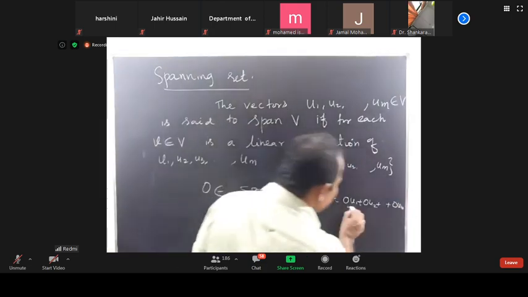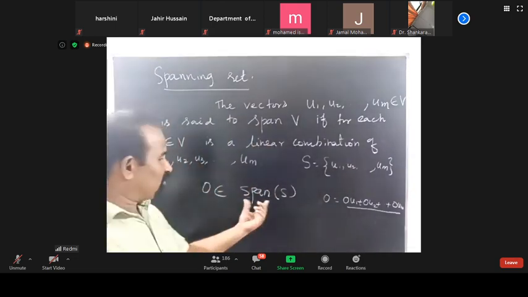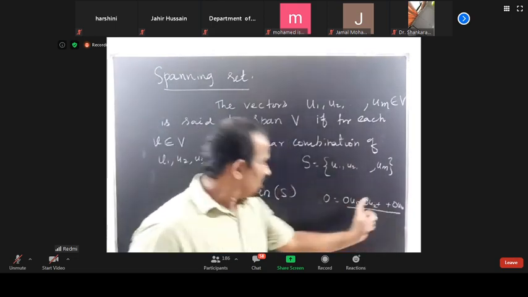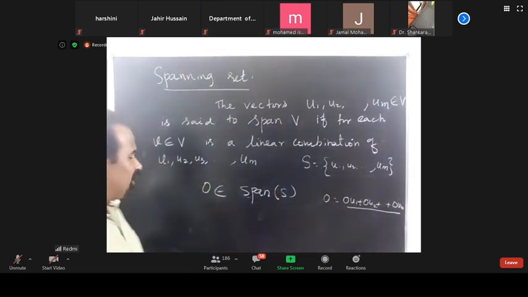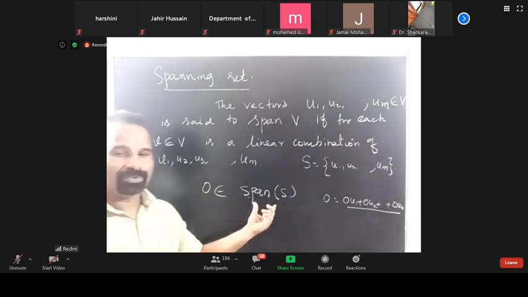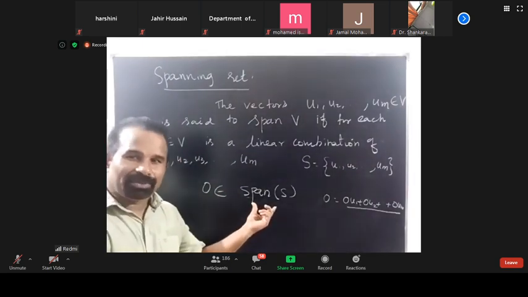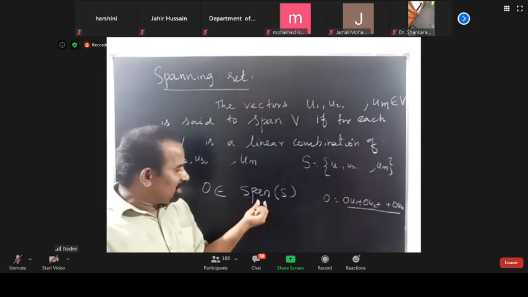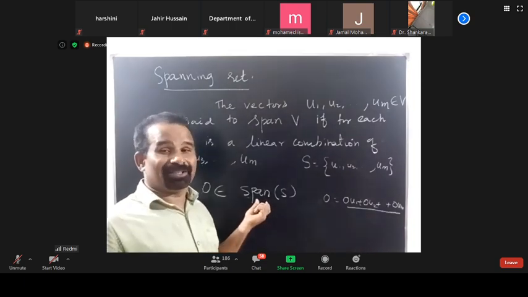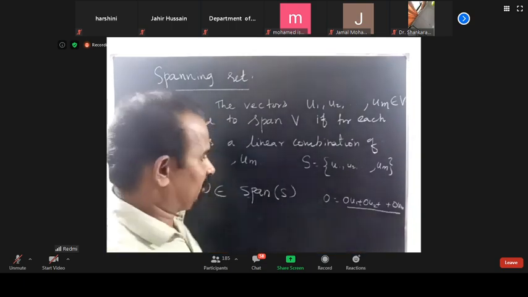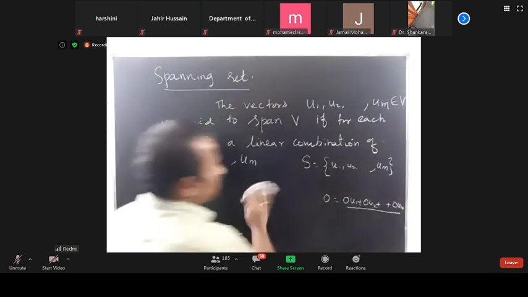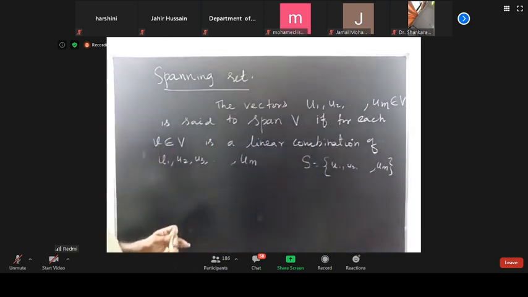So all of these belong to the span of S. After some time, I am going to say that this span is also a subspace. I'll tell you a little later. So this is the meaning of span.